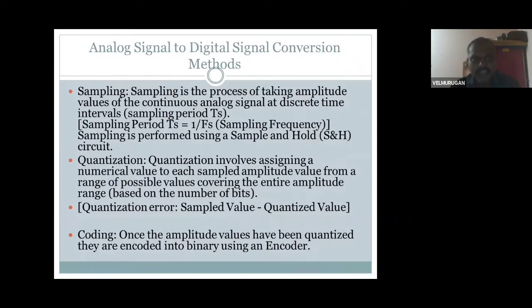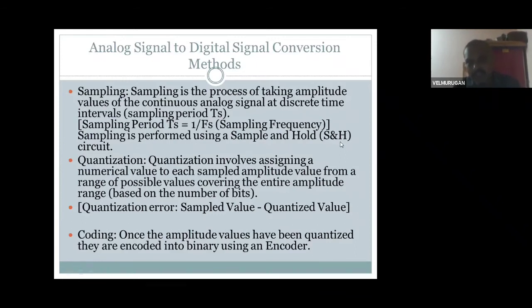Next, there is analog signal to digital signal conversion. Okay, this method. Sampling is the process of taking amplitude values of the continuous analog signal at discrete time intervals. The sample period Ts, sampling period Ts is equal to 1 divided by Fs, the sampling frequency. Sampling is performed using a sample and hold circuit. Okay, it's a sampling.